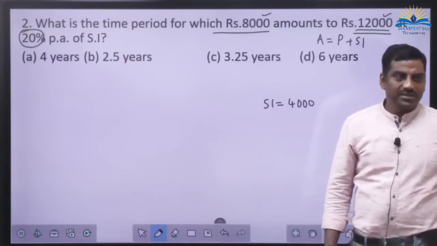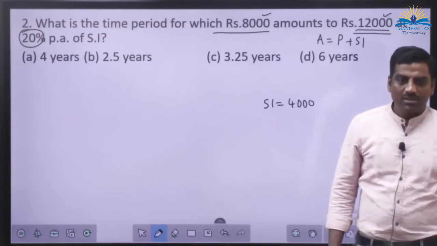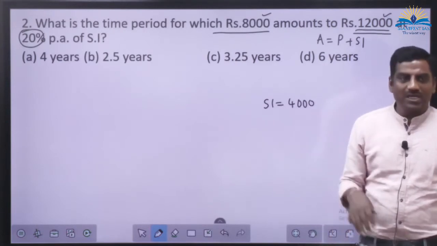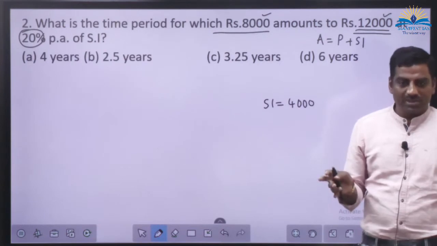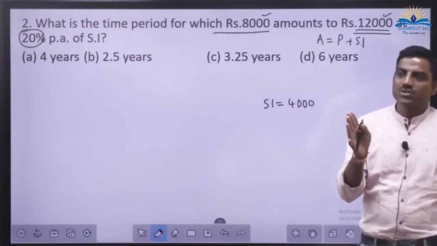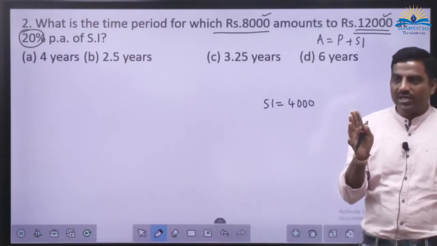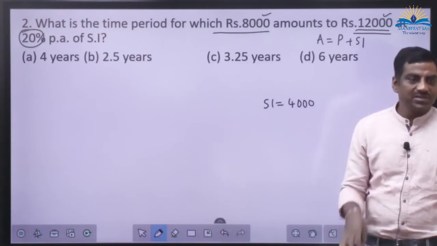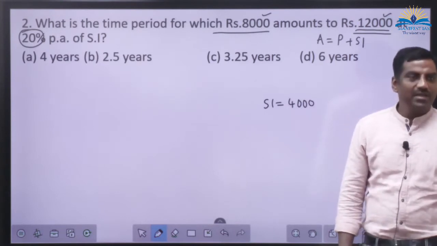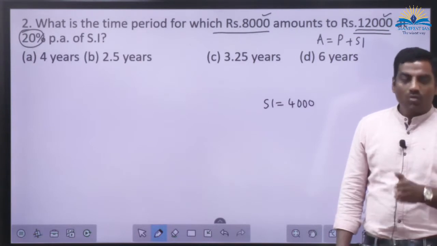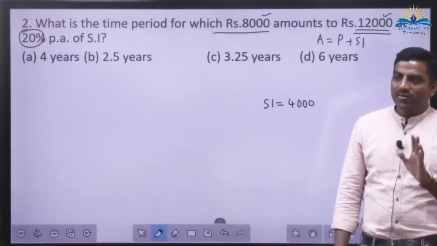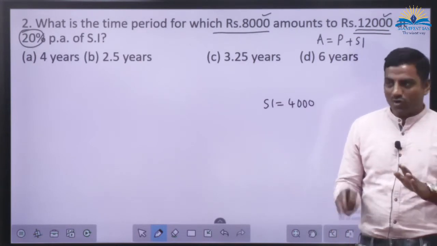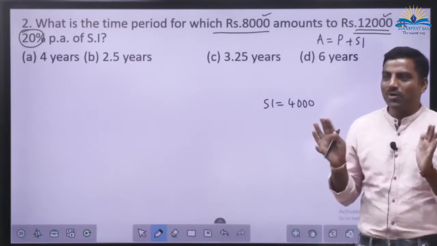First year 20%, second year 20%, third year you don't have to wait that much period, because you are going to get 60%. So you have to stop at the half of the year. So that is what? 50%. First year 20, second year 20, then one more half year is 10%. Or if you want to do by PTR by 100, I don't have any problem.